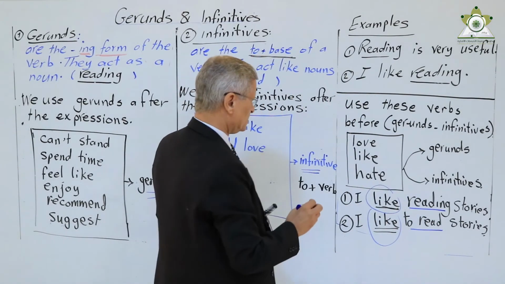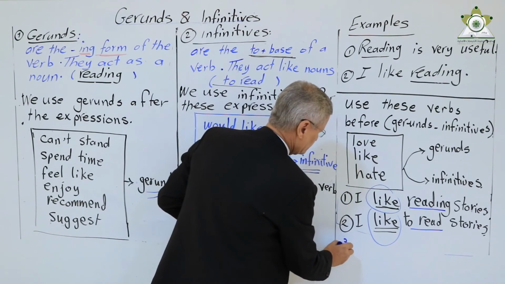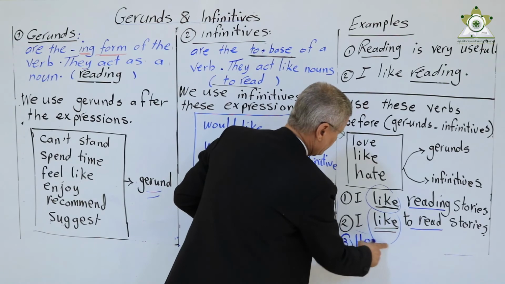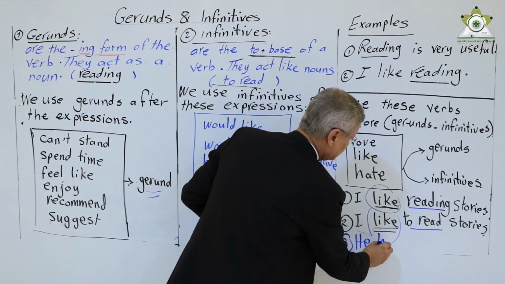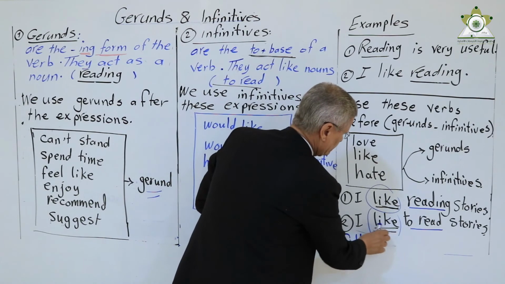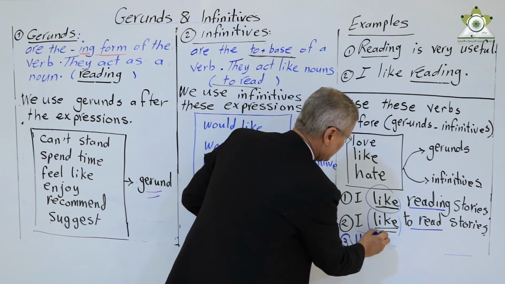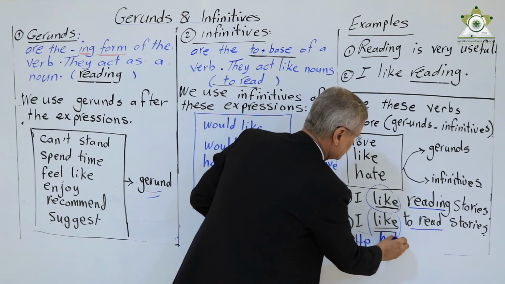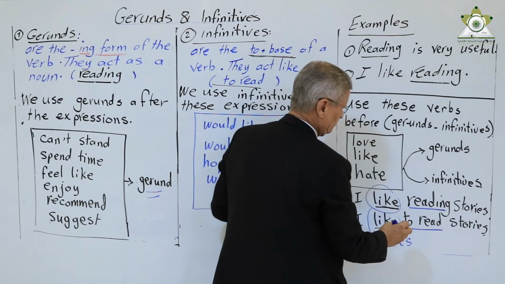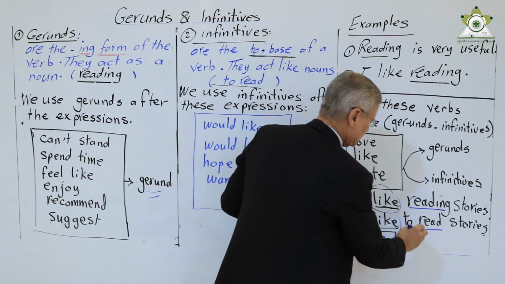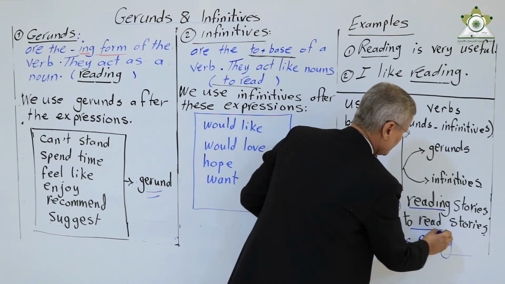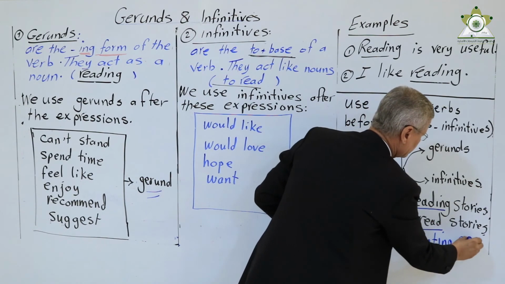We have the last example. We can say, he hates eating eggs.